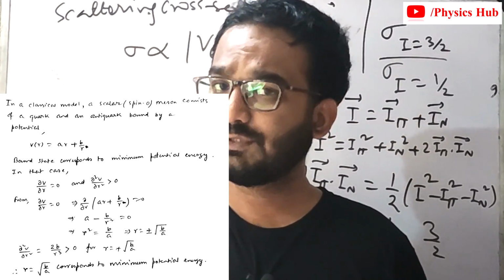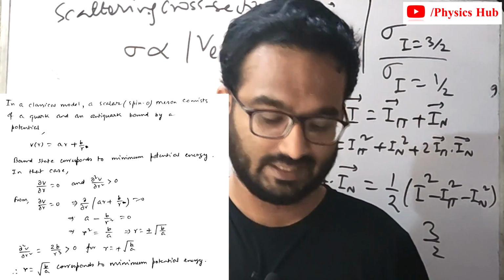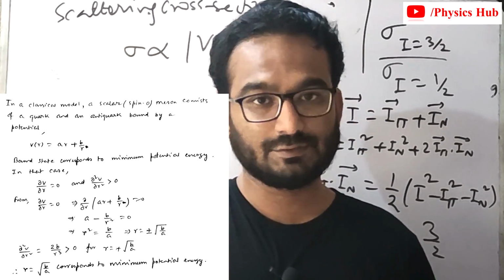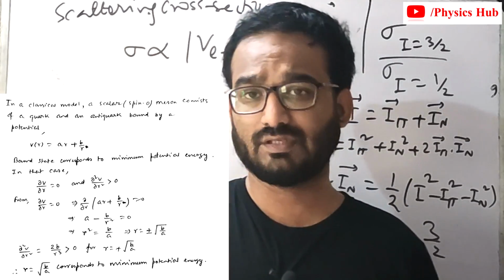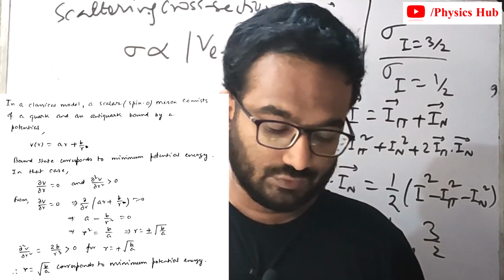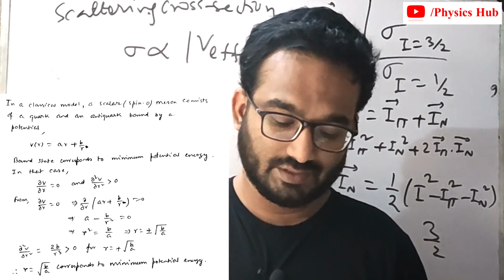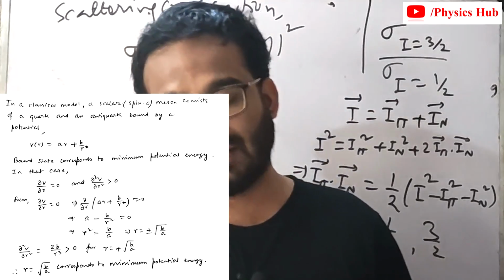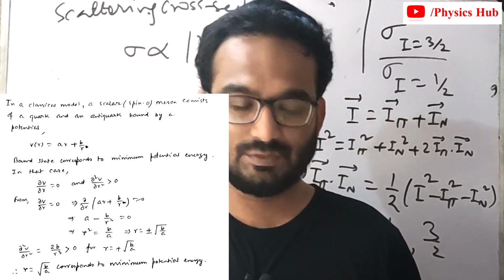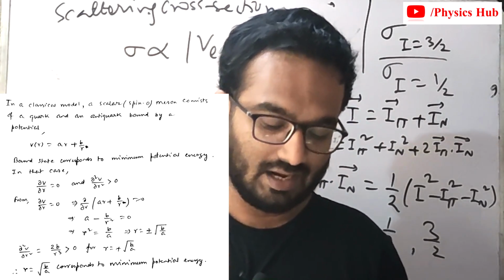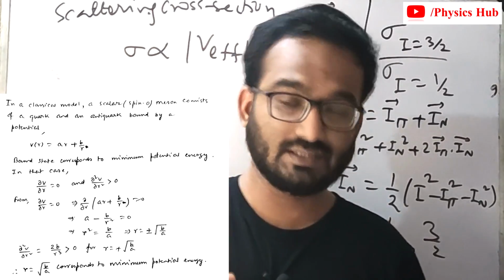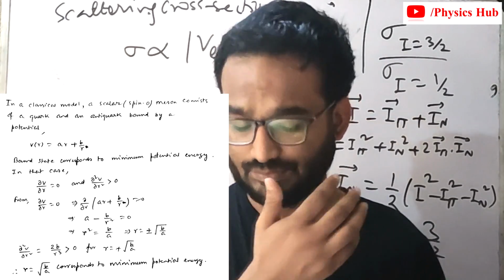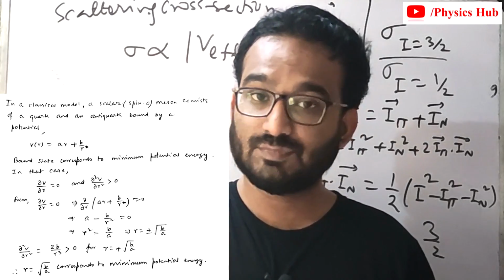So the bound state corresponds to the minimum potential energy. In that case, del V by del R equals 0 and del square V by del R square is greater than 0. From del V by del R equals 0, we take the derivative with respect to R, and we find the values of R to be plus minus root over B by A. Among these, at R equals plus root B by A, we see that del square V by del R square is greater than 0. So that corresponds to minimum potential energy.